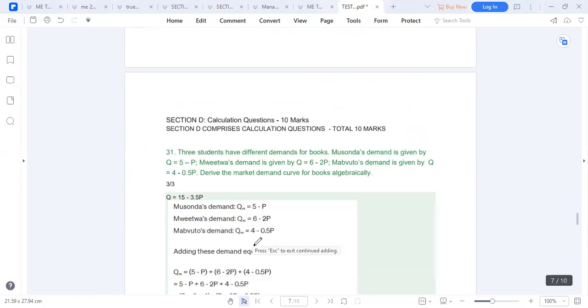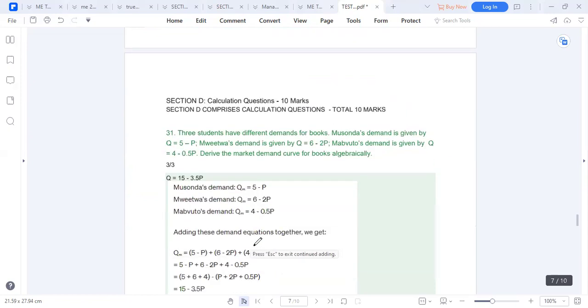Lastly, section D, we're given three students who have different demands. Msonda's demand is given by that. Mwelwa's demand is given by that. And Mavuto's demand is given by that. So we are asked to derive the market demand.